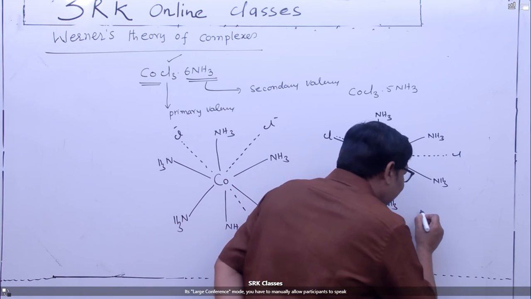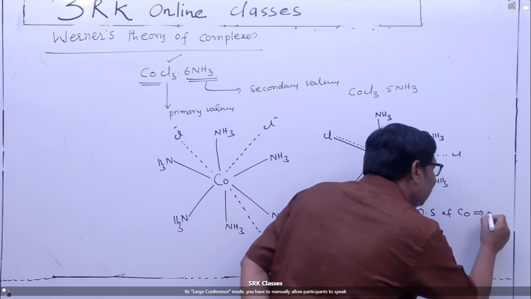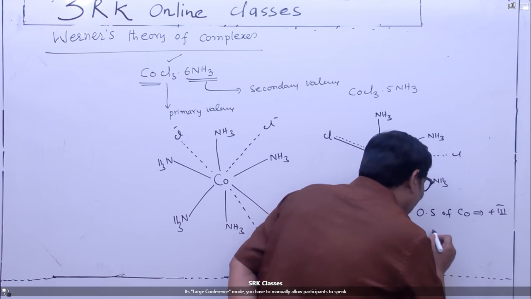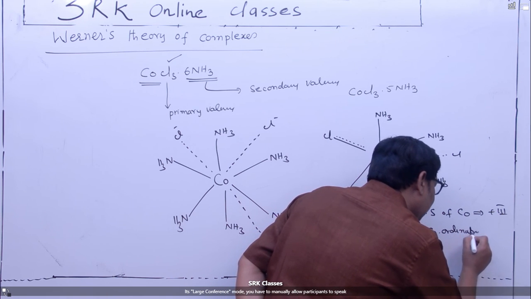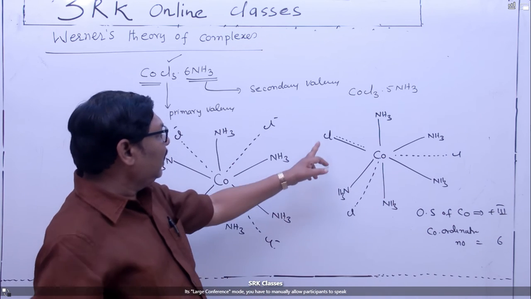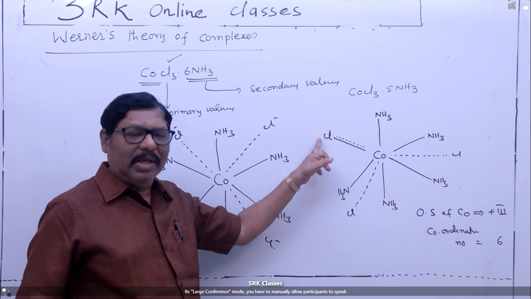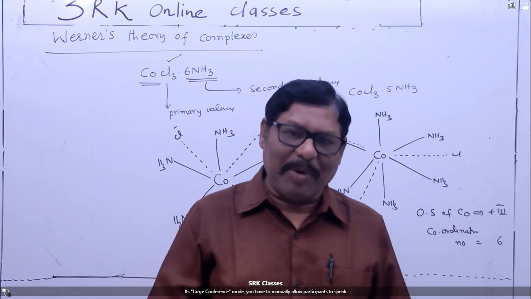Here the oxidation state of cobalt is +3 and the coordination number is 6, so the Cl shows dual nature. These are a few important postulates of Werner theory of complexes.